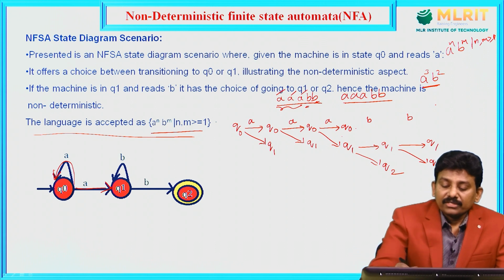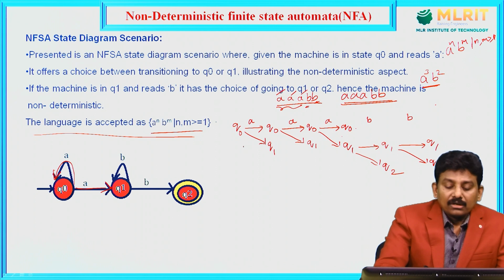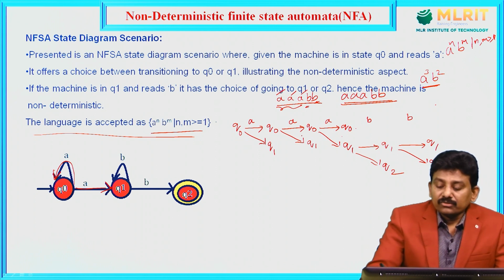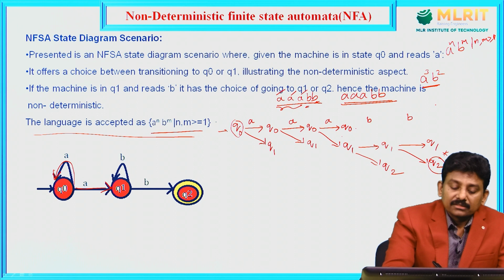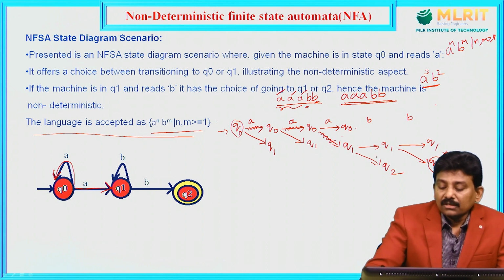So, after reading these 3 A's followed by 2 B's, there is one path that will take you from initial state to final state. Q2 is the final state. This is the final state. This is the initial state. The path is this: Q0 to Q0, Q0 to Q0, then Q0 to Q1, then Q1 to Q1, then Q1 to Q2.